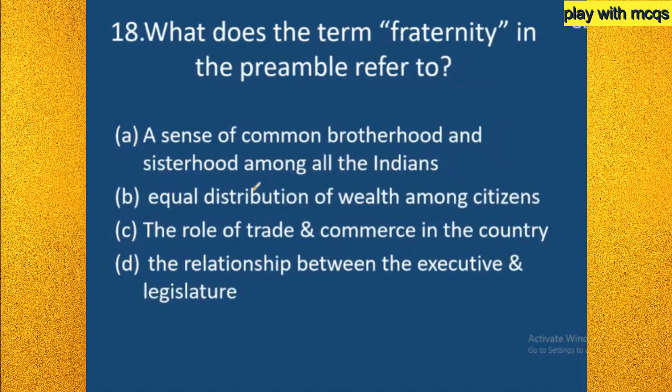So next, 18th question: what does the term fraternity in the preamble refer to? Option A, sense of common brotherhood and sisterhood among all the Indians. Option B, equal distribution of wealth among citizens. Option C, the role of trade and commerce in the country. Option D, the relationship between the executive and the legislature. So these are the options. I am giving you 10 seconds. Try to answer it.